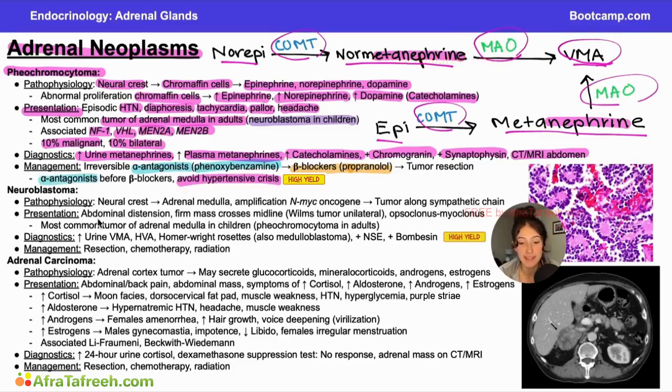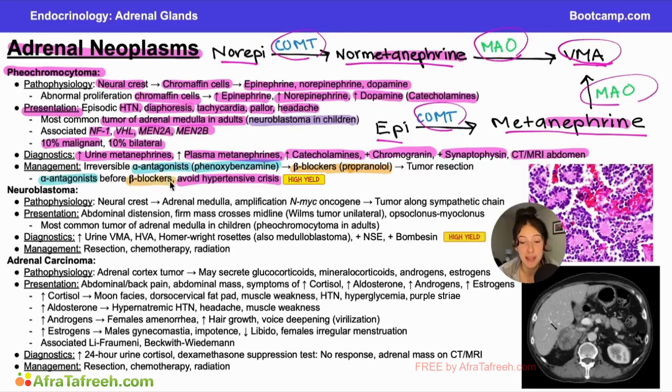So we use our alpha antagonists first because alpha antagonists go to the vessels and they combat the action of norepinephrine. Norepinephrine is trying to constrict these vessels, and alpha antagonists prevent this from happening, so they are going to have dilation, which will lead to a decrease in systemic vascular resistance.